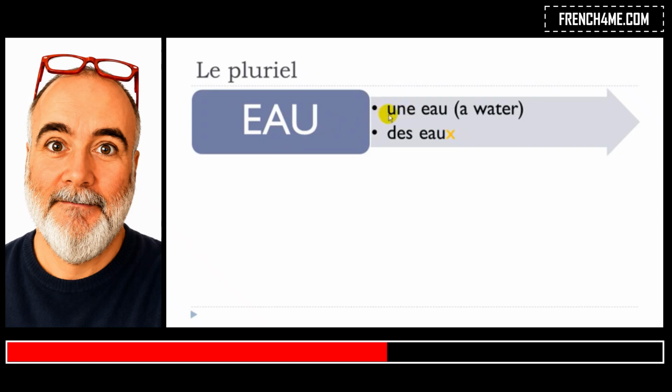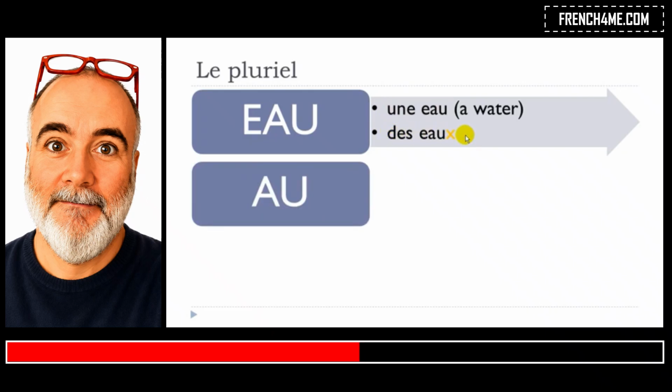In that case, you won't add the s as we saw previously, but the rule is that you put x here at the end, and same rule, you don't pronounce it. Une eau, des eaux.